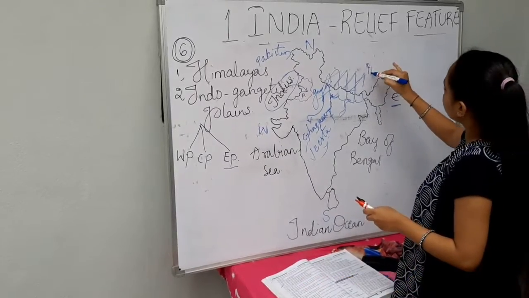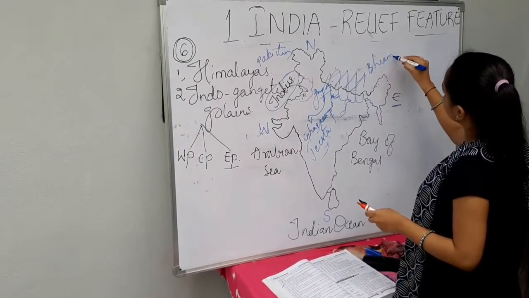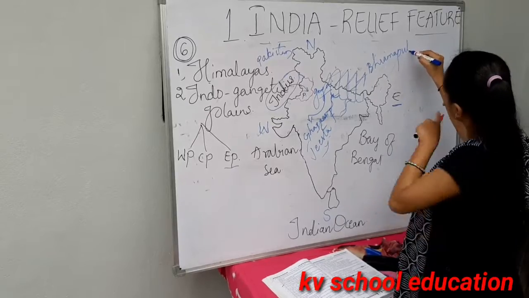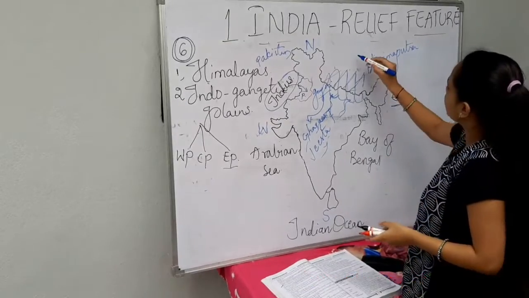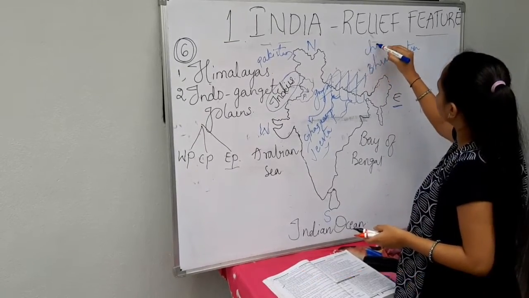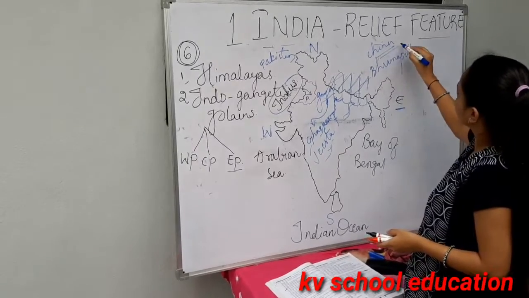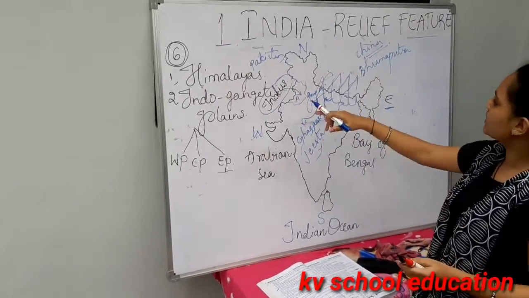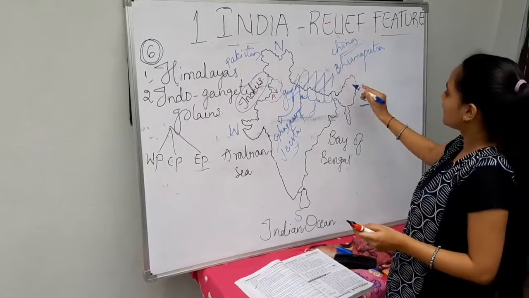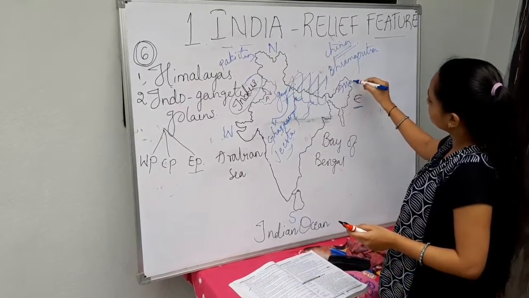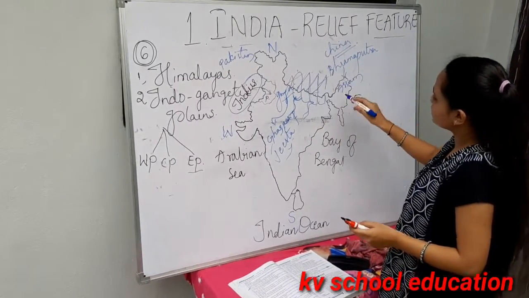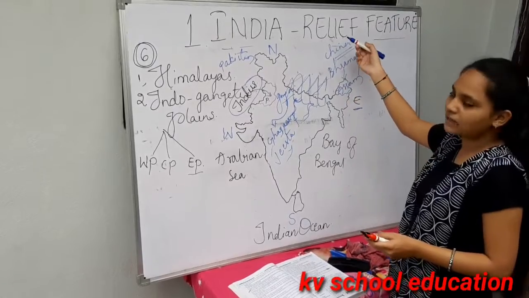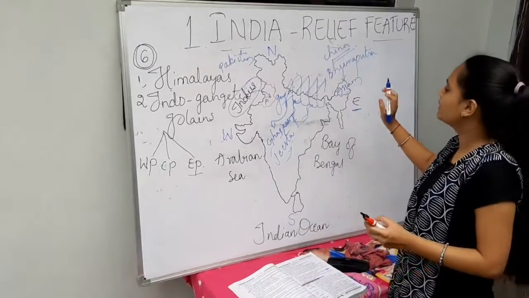Here is located the Brahmaputra. Like the Indus, it is present in China as well as Assam. Some part comes into Assam, and some part is between China and Assam.